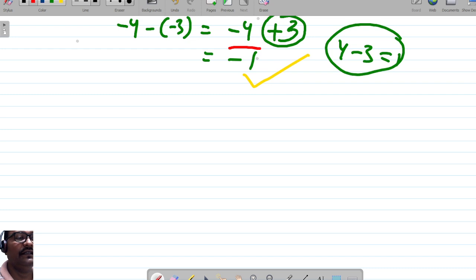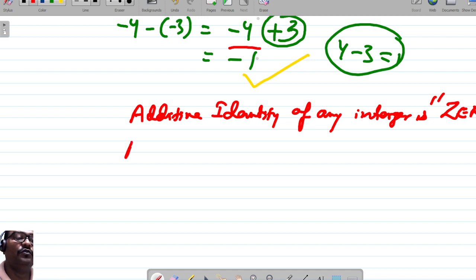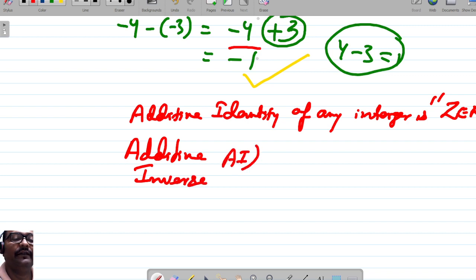What is additive identity? First of all, I want to show you the additive identity. Additive identity of any integer is 0. How? For this, you need to understand another concept, additive inverse. What is additive inverse? Write as AI, right?